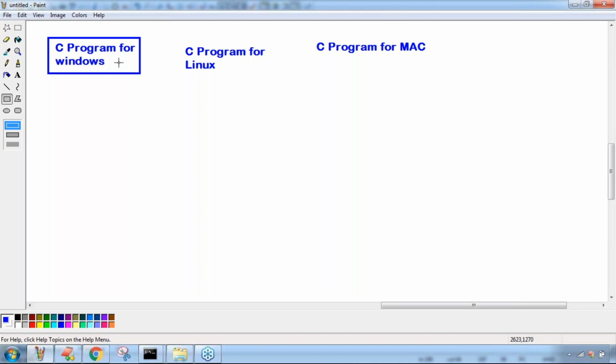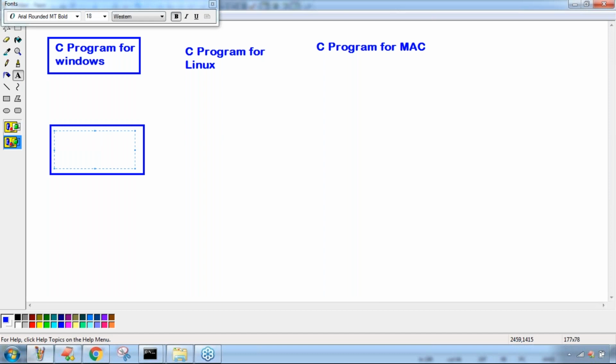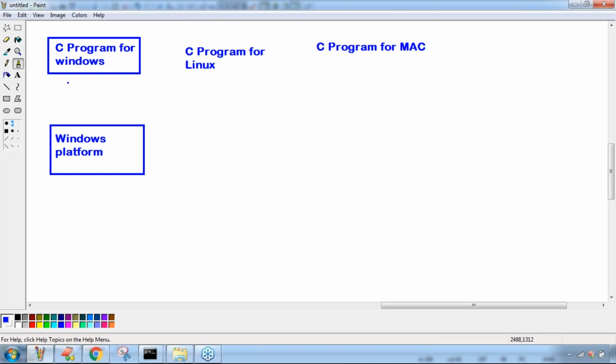A C program developed for a particular platform will run only on that platform. There is no guarantee it will run on Linux or Mac.